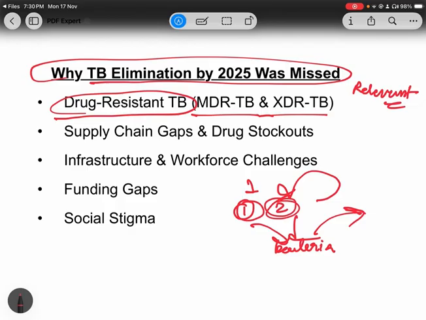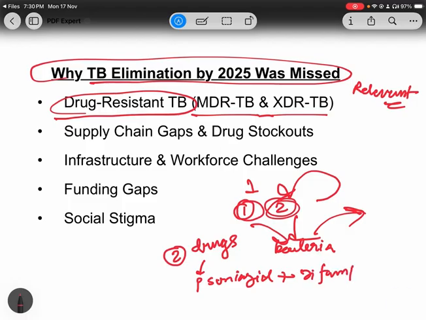In this way, multi-drug resistant TB is a form of TB that is resistant to basically two kinds of drugs. In the definition, two drugs are mentioned: first is isoniazid and second is rifampicin.